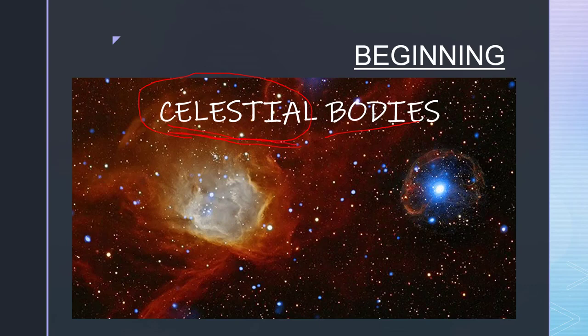All these rotate on their axis and also revolve around the sun. Like the moon rotates and revolves around the earth while earth revolves around the sun.